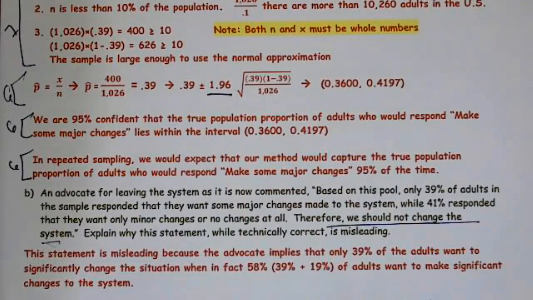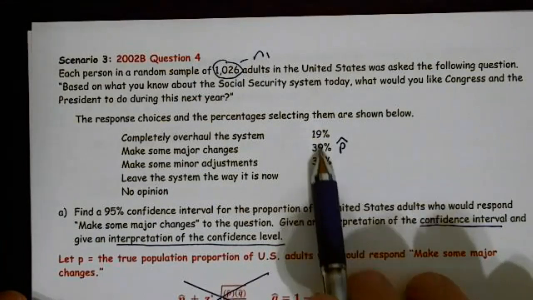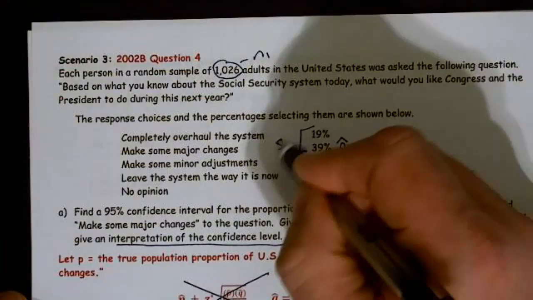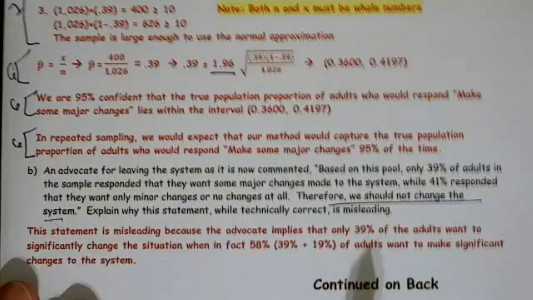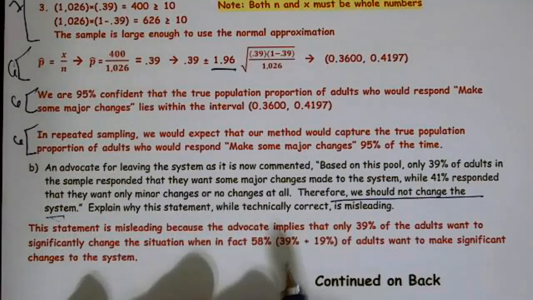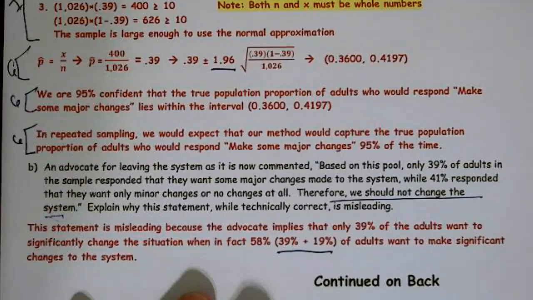Everything's technically correct, but we have a problem with this final statement. It says we should not change the system, when in fact, 19% want to completely overhaul it, and then some just want to make some major changes. If I combine that together, that means 58% wanted to make a whole lot of changes. So the statement is misleading because the advocate implies that only 39% of adults want to significantly change the system, when in fact, 58% want to make significant changes to the system.